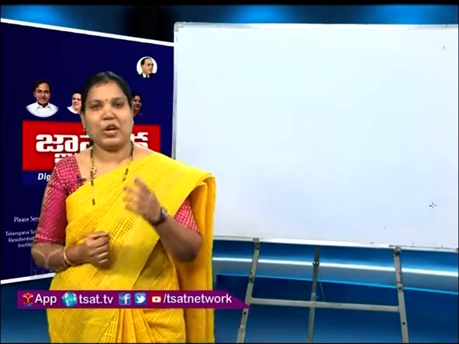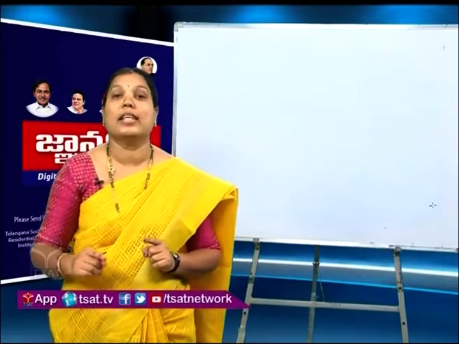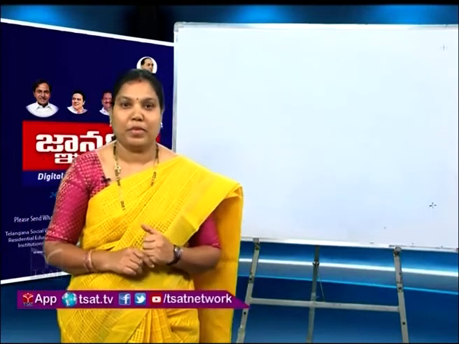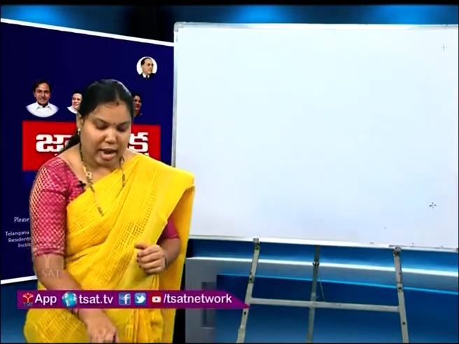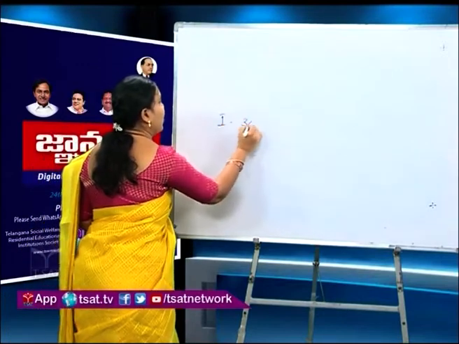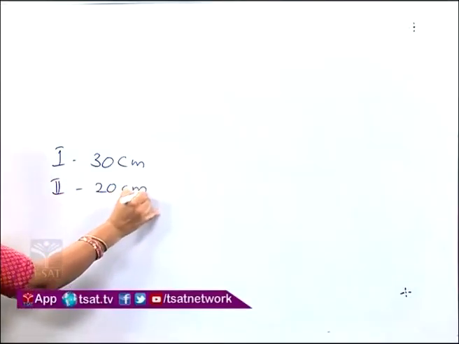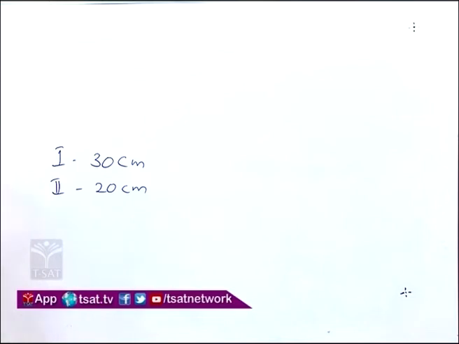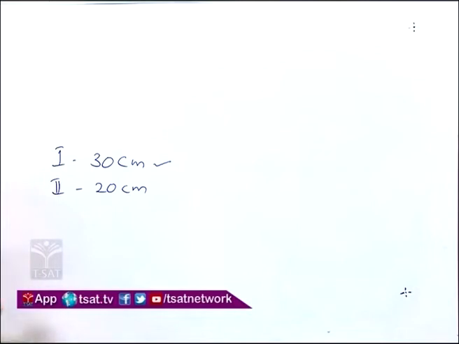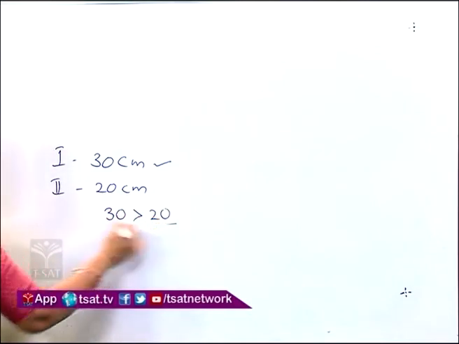Children, can you say? If 2 girls are there, girl 1 has a 30 centimeter ribbon, girl 2 has a 20 centimeter ribbon. In this, which girl has the longer ribbon? Girl 1 has a 30 centimeter ribbon, girl 2 has a 20 centimeter ribbon. Yes, your guess is right. Girl 1 has a longer ribbon than girl 2 because we know 30 is greater than 20.